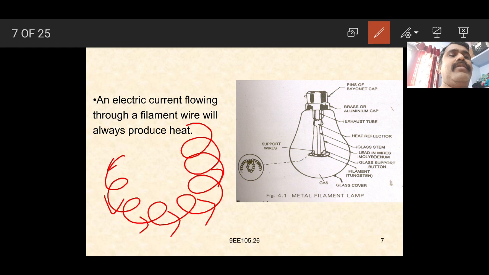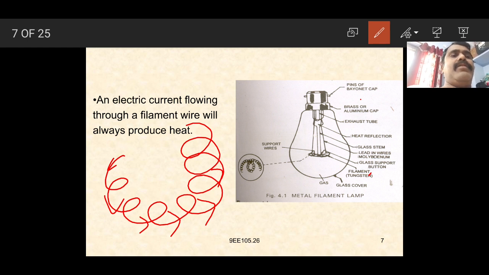The ratings of the electrical bulb available in the market are 30 watts, 40 watts, 60 watts, 100 watts or 150 watts. Here we are seeing the electrical bulb. The electrical bulb has side pins, that is two pins. The main function of these two pins is to fix the bulb inside the lamp holder.